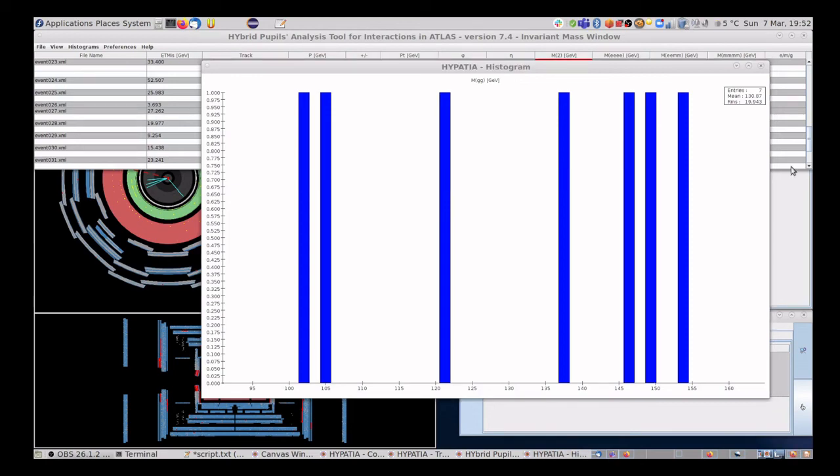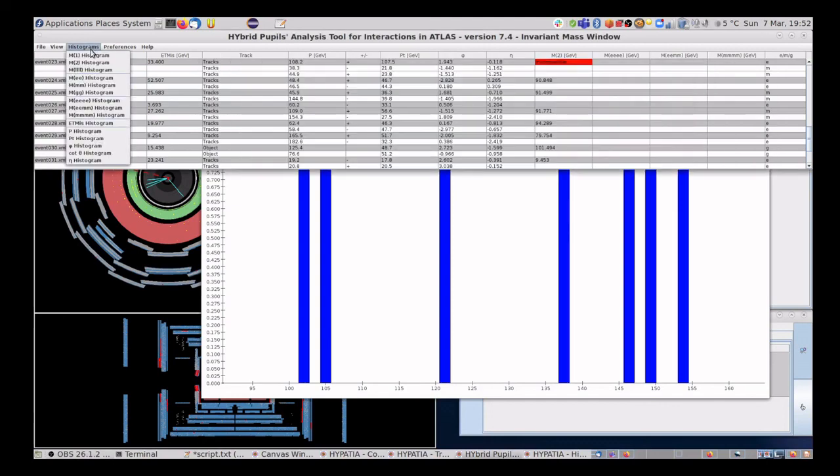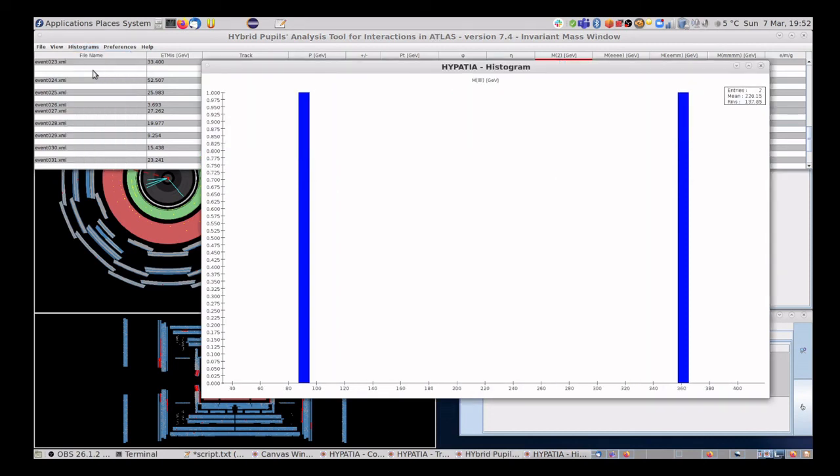The last histogram I'm going to look at for now is calculated from those events where we have 4 leptons, so 2 pairs either of electron-positron or mu plus mu minus. Now this is another channel where we might, if we had enough events, see a peak at the Higgs mass of 125 GeV, but clearly we have nowhere near enough events at the moment.